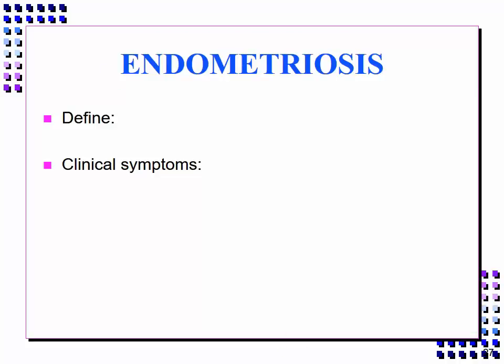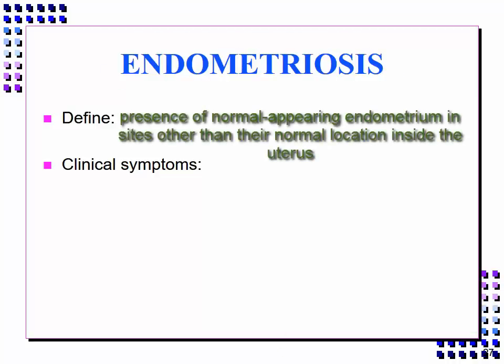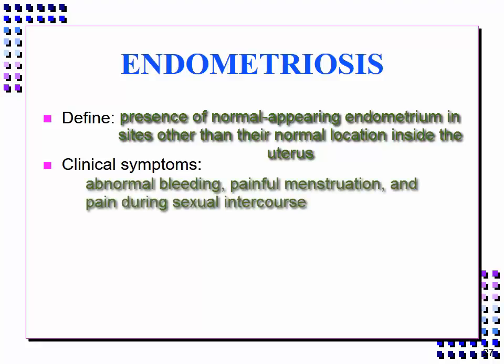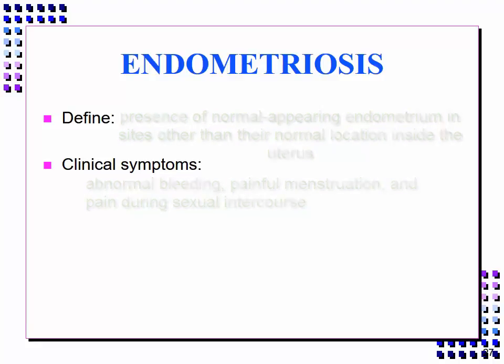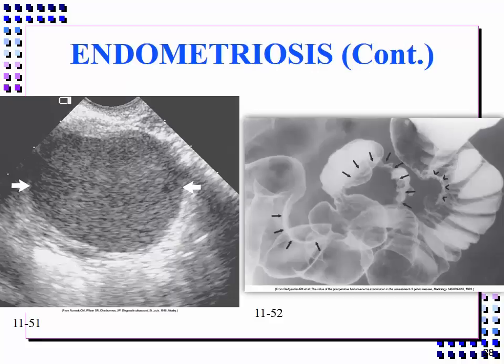Endometriosis is the presence of normal appearing endometrium in sites other than the normal location within the uterus. Clinical symptoms include abnormal bleeding, painful menstruation, and pain during sexual intercourse. Although the endometrial tissue lies outside the uterus, it still responds to hormonal changes and undergoes proliferative and secretory phases, along with sloughing and subsequent bleeding. Thus, an endometrial implant within a closed space can continue to grow with each menstrual cycle.